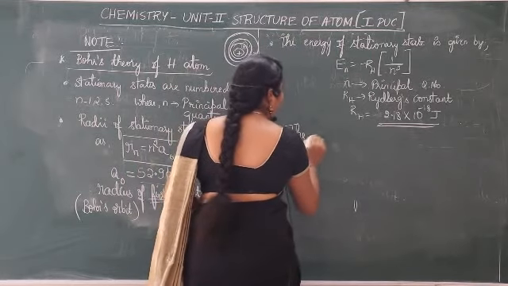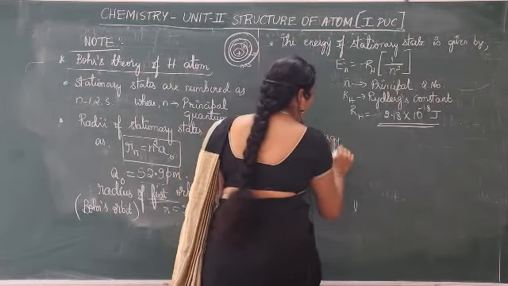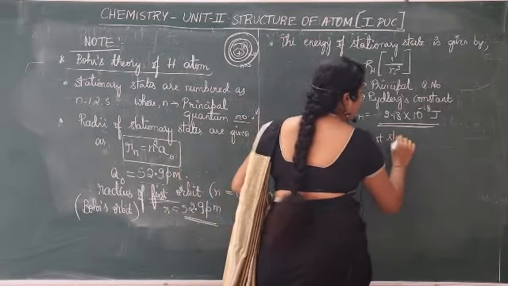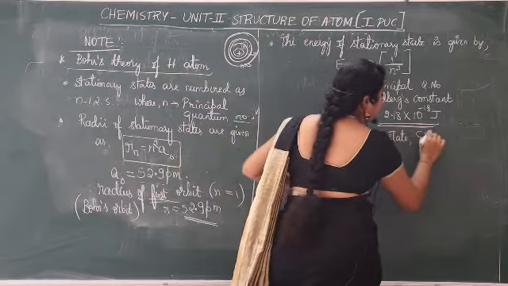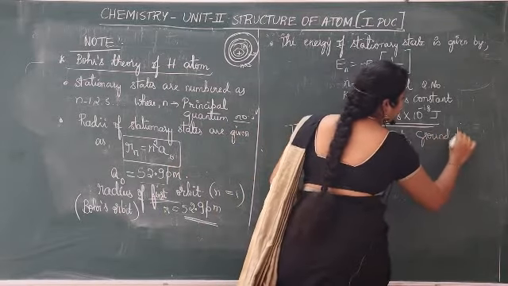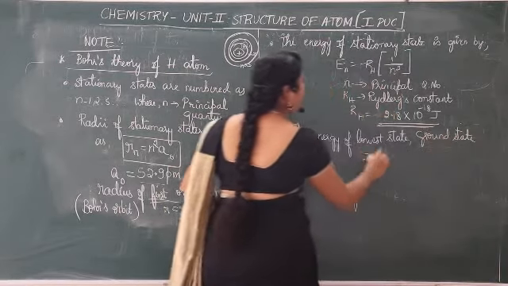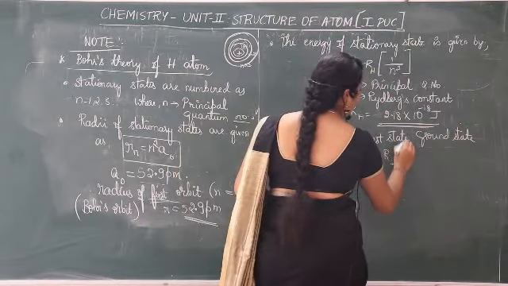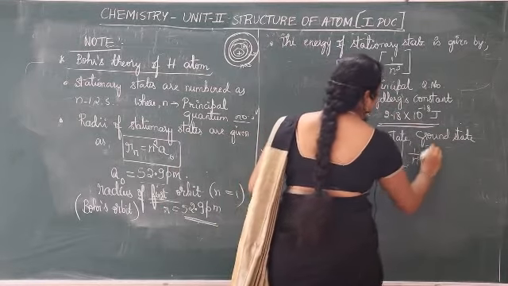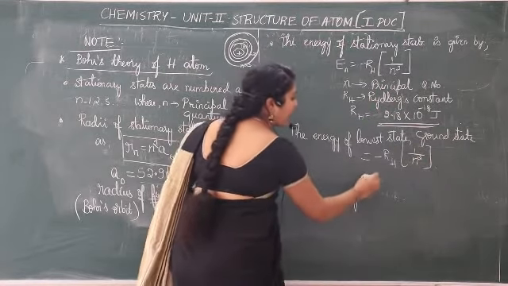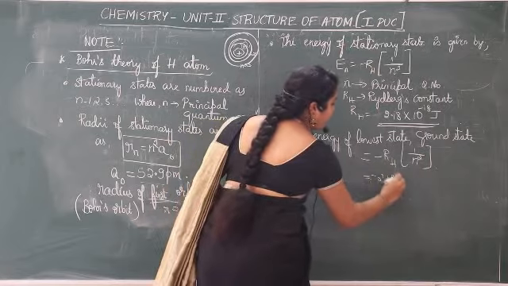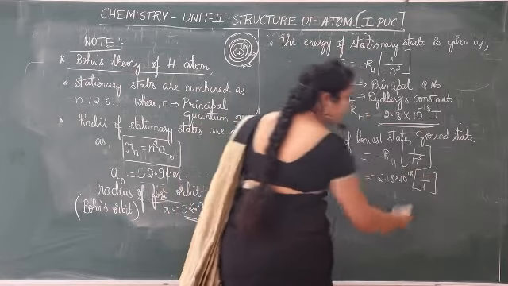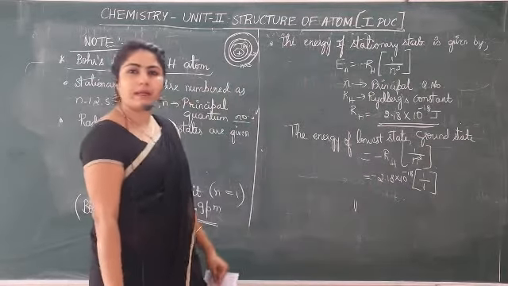Next, using this, the energy of lowest state we will calculate. Lowest state, that means ground state, is equal to, apply to this formula, minus RH 1 by n square, isn't it? So minus RH means minus 2.18 into 10 to the power minus 18 into 1 by 1 square. Clear?